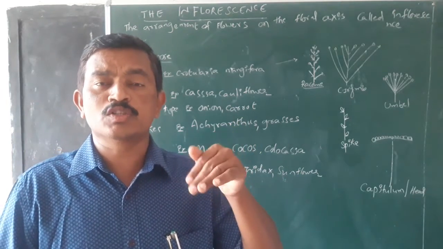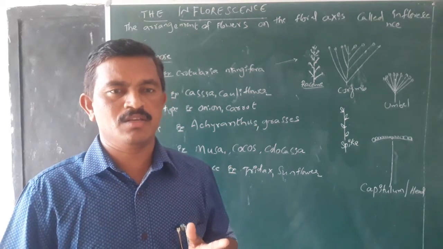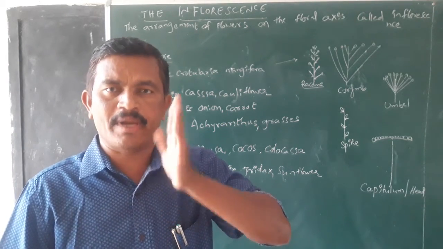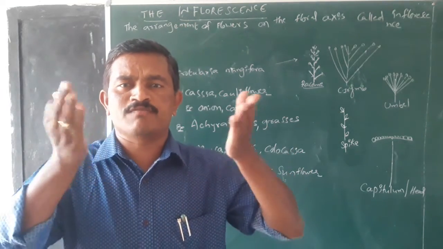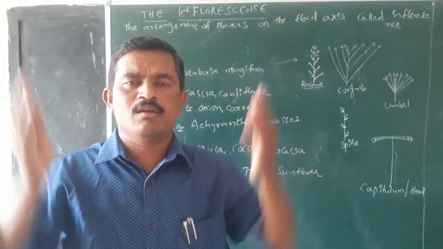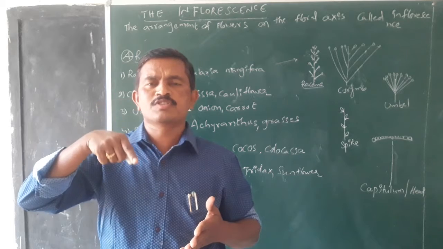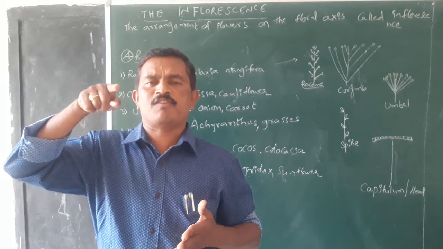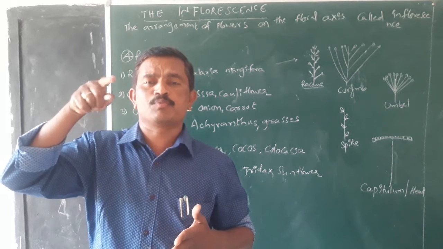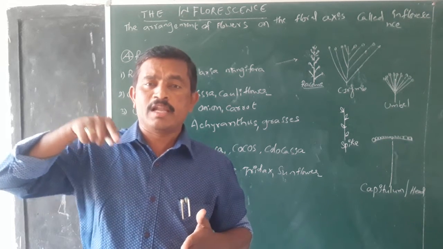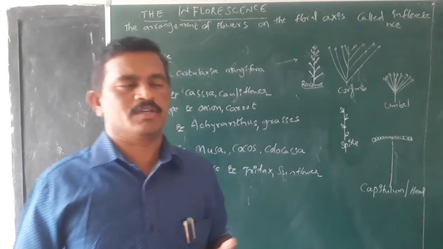Later, its growth continues by the formation of lateral branches. So, if the main branch or the main peduncle or the floral axis continuously grows and produces flowers in acropetal manner, that is called racemose inflorescence. But in the case of cymose inflorescence, after the formation of a flower, its growth completely stops. Later, its growth continues by the formation of lateral buds.